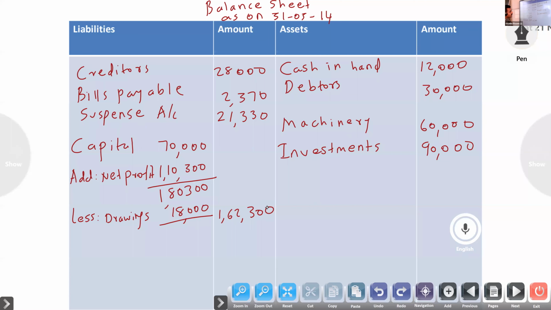Now we have to look at the adjustment. One item is there, closing stock 22,000. The total is 2,50,000.